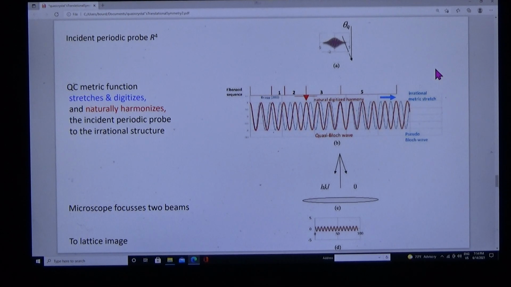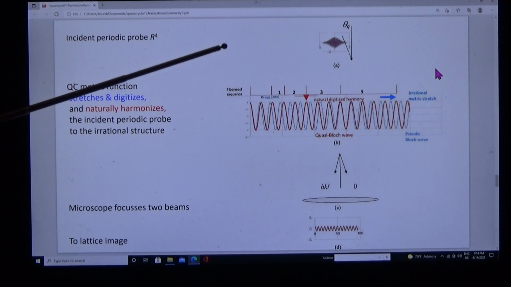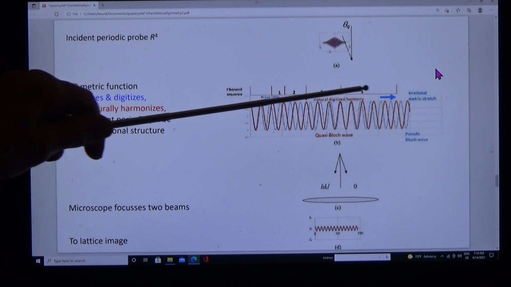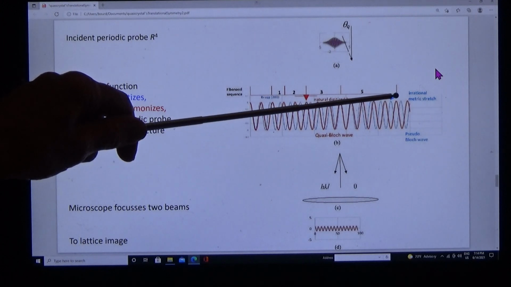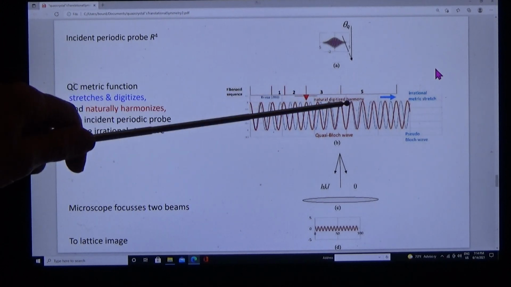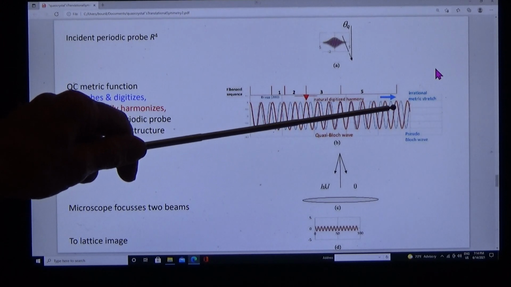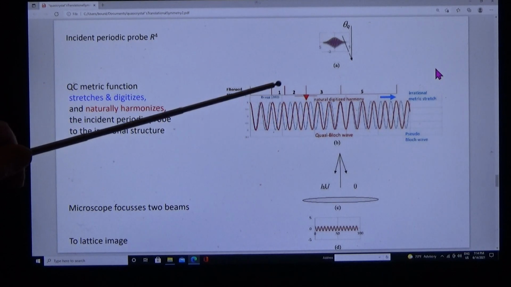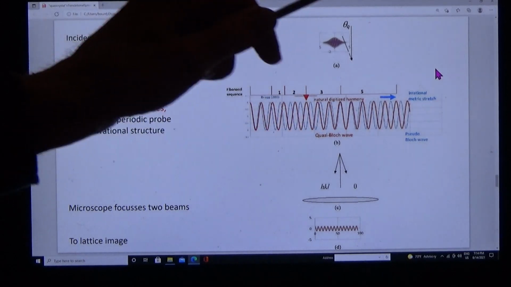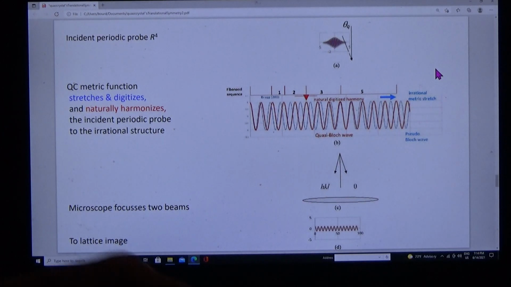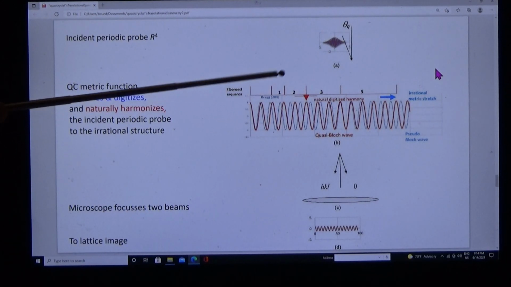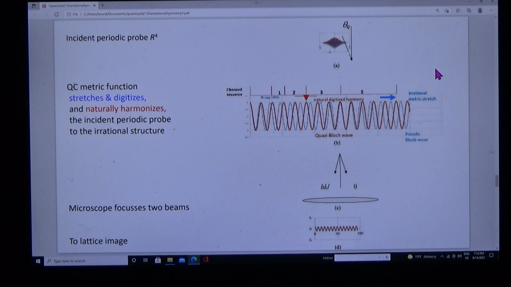Notice one further feature: count the cycles between intercepts 1, 2, 3, 4, 5, and notice 1, 2, 3, 5, 8, 13, 21, 34. This is the Fibonacci sequence denominator that we saw in the metric function, so we understand the metric function very well indeed.